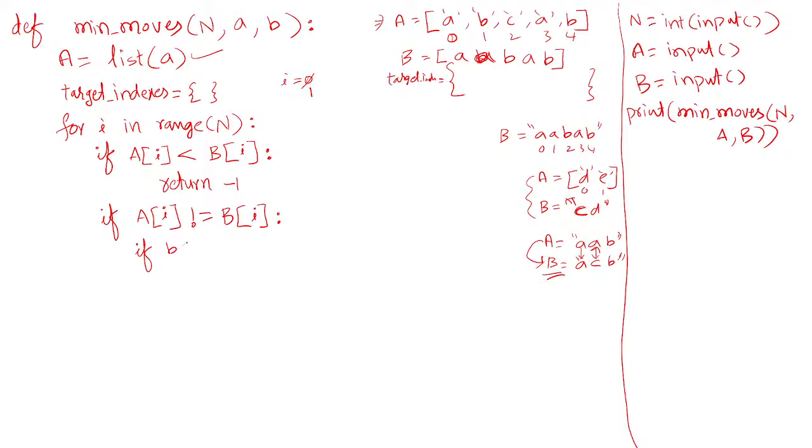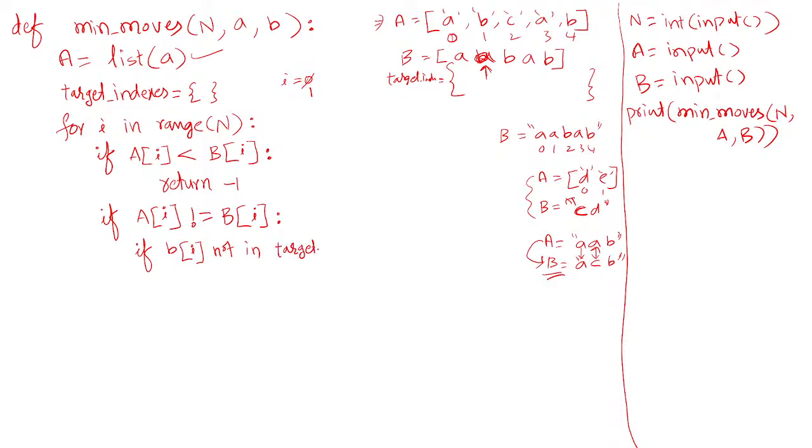So how can I test? B of I is the character by which I need to replace. So if B of 1 is not in the dictionary, you check like this: if B of 1 not in, what is our dictionary name?